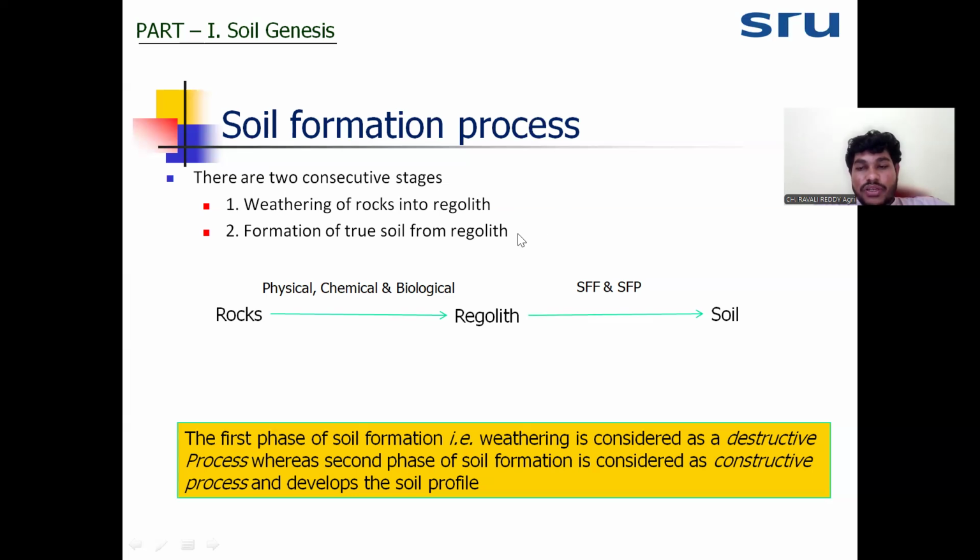The soil formation is both a constructive and destructive process, because the weathered regolith will disintegrate into the soil and the soil will form. That's why it's called a constructive and destructive process. Okay.